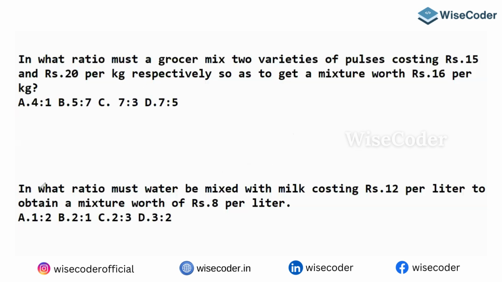What is the next question? In what ratio must water be mixed with milk costing 12 rupees? Look here, guys, you need to understand one point. Initially the milk cost is 12 rupees. If he is adding water, water doesn't have any money, water is free of cost. The overall price is 8. So this ratio is asked. So 8 minus 0 is 8, and 12 minus 8 is going to be 4. So 4 twos are 8, 4 ones are 4.